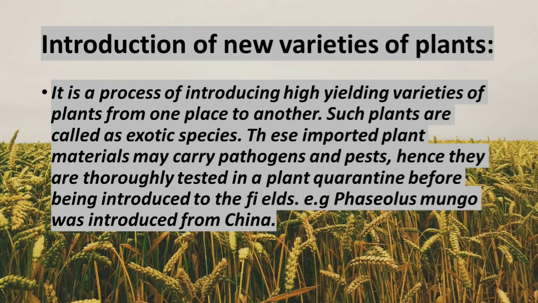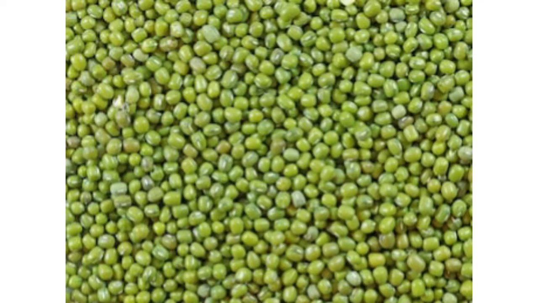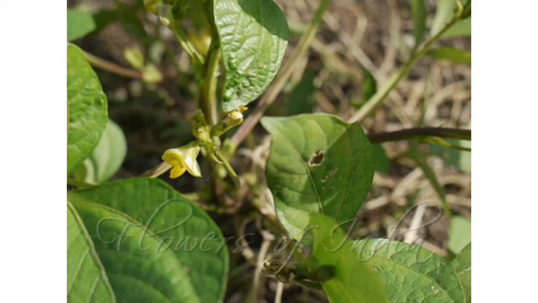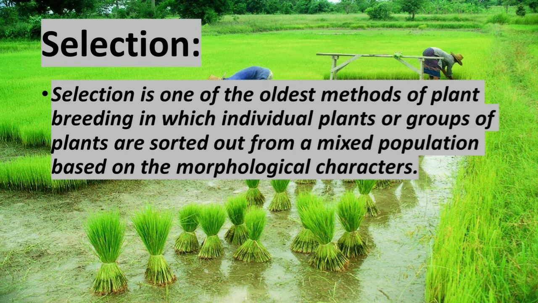What do you mean by plant quarantine? If we bring the plants from other places, immediately we should not introduce them into our fields, but before that it should be placed in one particular place, and we have to analyze whether the plant contains any pathogen, then only it will be introduced into the fields. Example, Phaseolus mungo was introduced from China. What do you mean by Phaseolus mungo? Nothing but green gram.